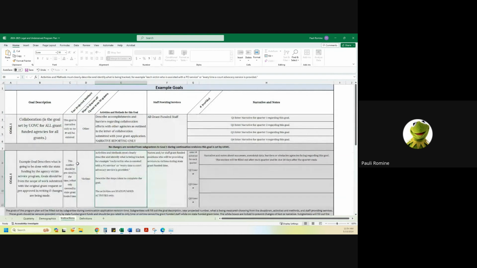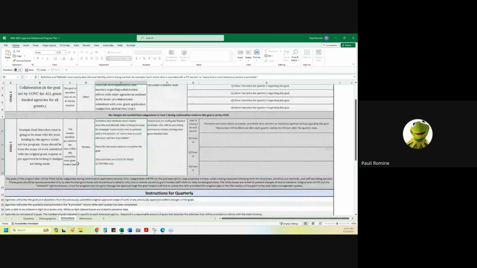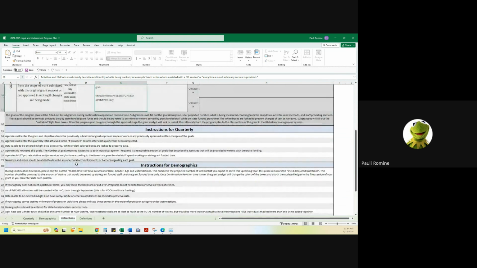Okay, so we just looked at the instruction tab. I've been adding instructions and descriptions all year as we've been going along. So you'll see that there should be some updated information here that's hopefully helpful. I really recommend using the instruction and definitions tab as you go along. If you have questions or concerns, they should be answered in the instructions and definitions tab.